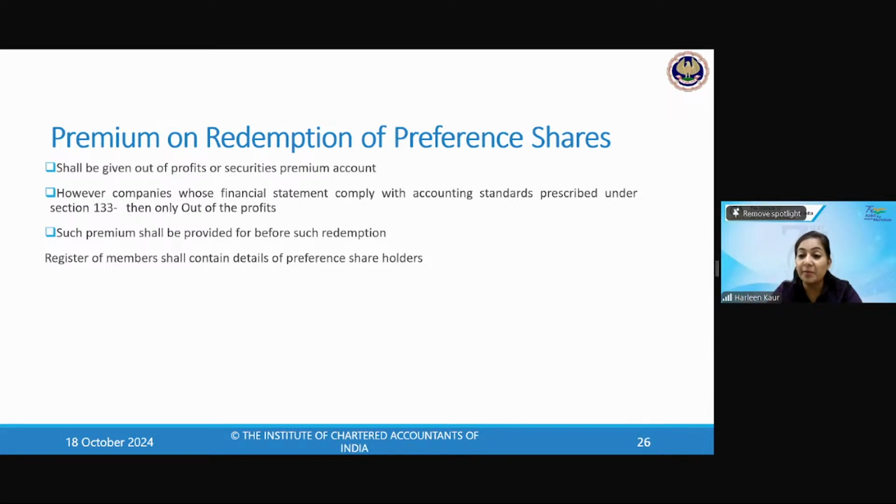Remember, securities premium account we have just done in that particular section. What we have done is that for companies whose financial statements comply with accounting standards, you cannot use the securities premium for two things: number one, preliminary expenses, and number two, paying premium on redemption of preference shares. So then you will only redeem out of the profits. Please try to link this particular point with the securities premium account that we have studied before. Such premium shall be provided for on redemption, and the register of members will contain all the details of preference shareholders, how they have been redeemed, how many shares were there, how much has been paid, how many fresh shares have been issued. Each and every detail shall be maintained in the register of members.